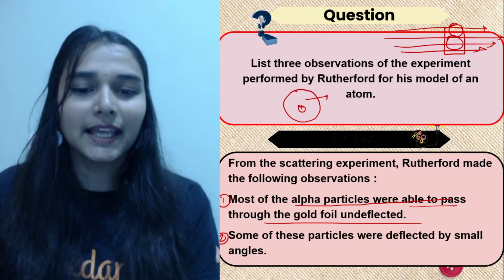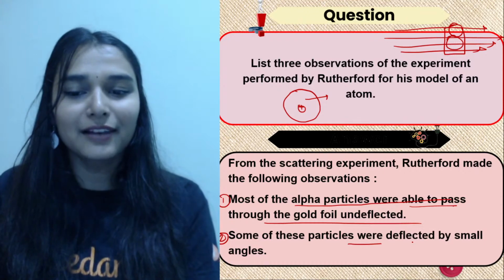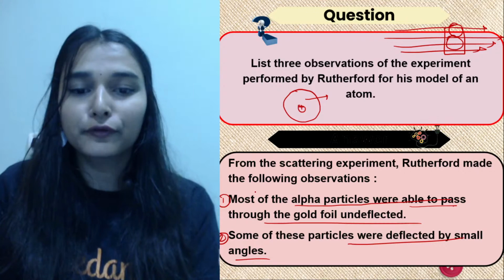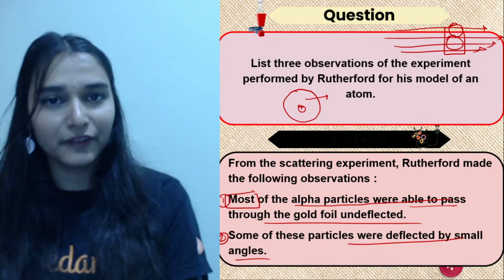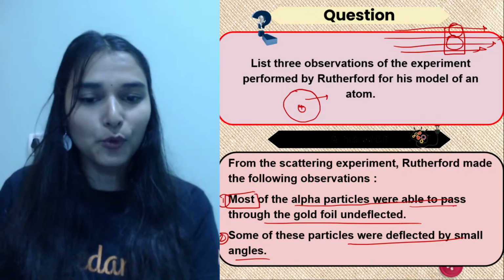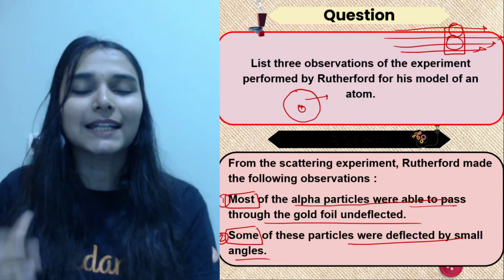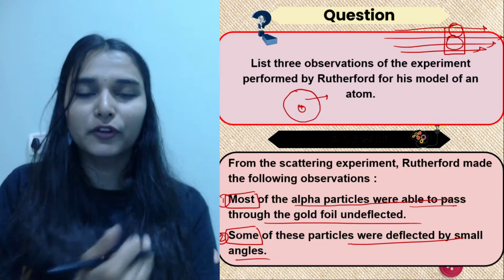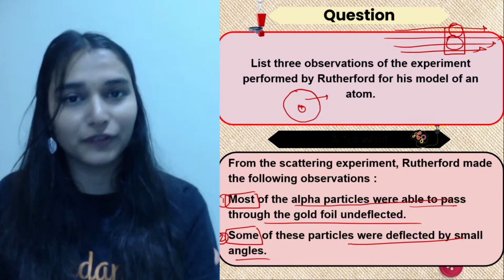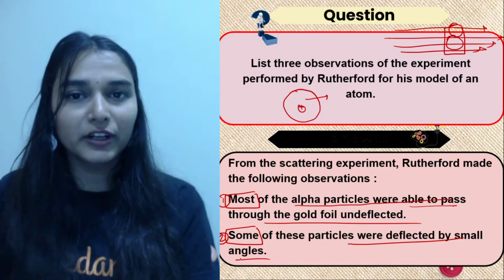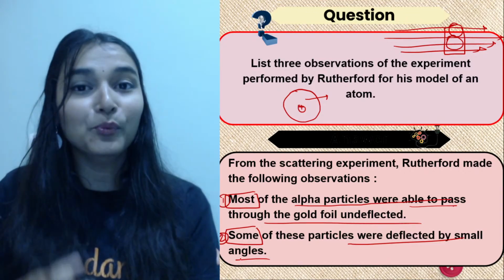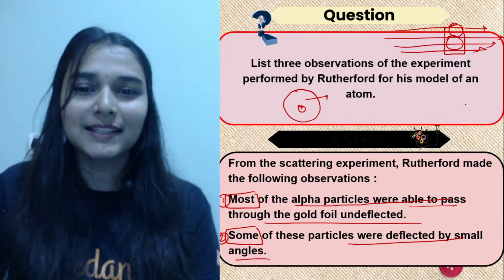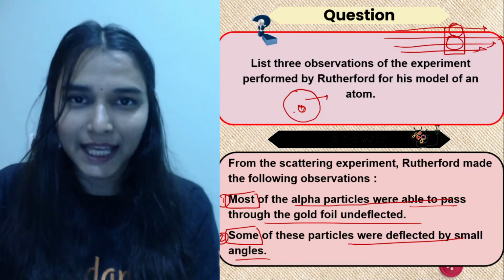The second observation, what was it? Some of the alpha particles were deflected by small angles. Point to be noted: first we were talking about most of the alpha rays passing straight. Now we have switched to the word some. Not all of them, most of them were passing straight, meaning most of the space is vacant inside the atom. Some of them were deflected. It means there is some positively charged body inside the atom. There is a presence of some positive charge inside the nucleus.